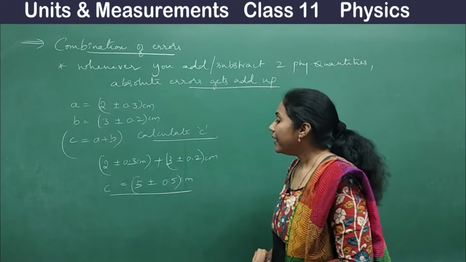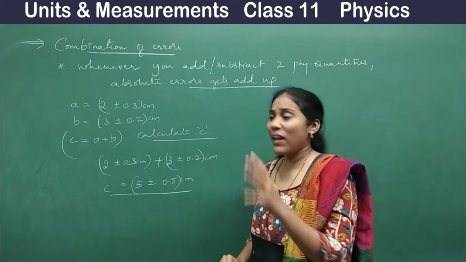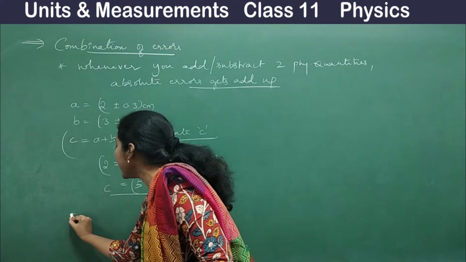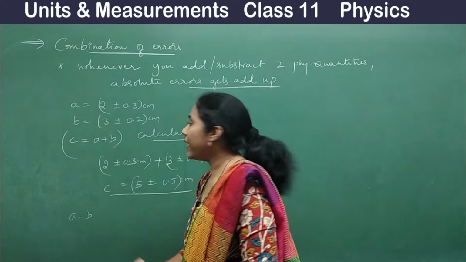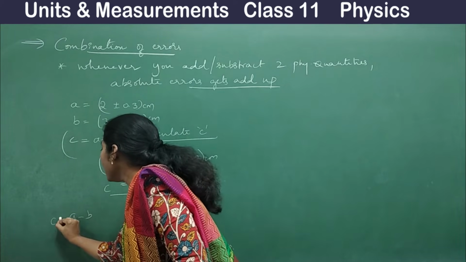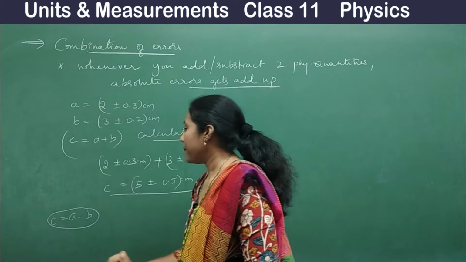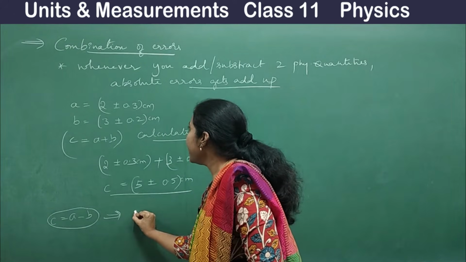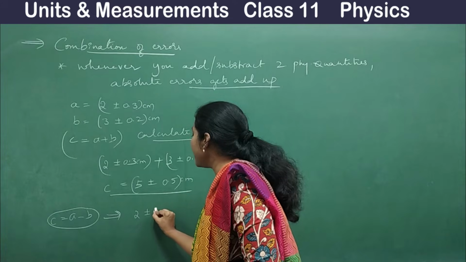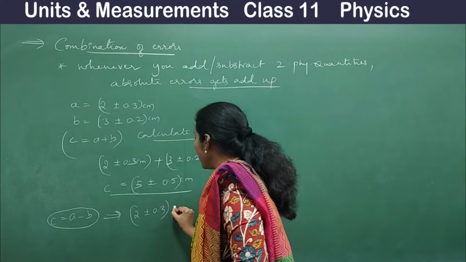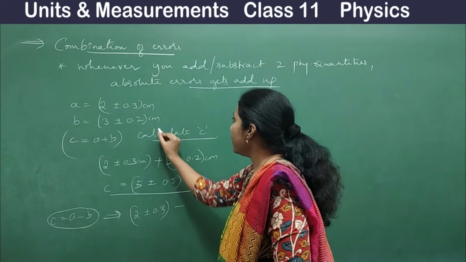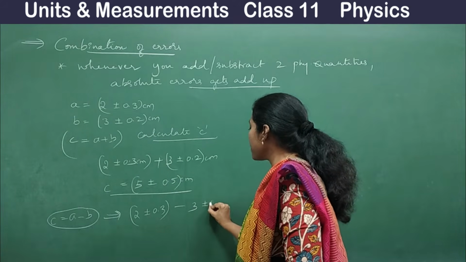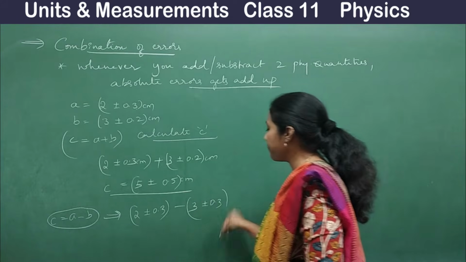Okay, fine. And now one more example. Say the same example, if I have to do A minus B. Say now my formula C is equal to A minus B. Then what am I doing? What is A? It is 2 plus or minus 0.3 centimeter minus 3 plus or minus 0.2 centimeter.